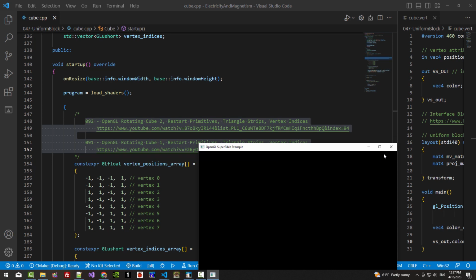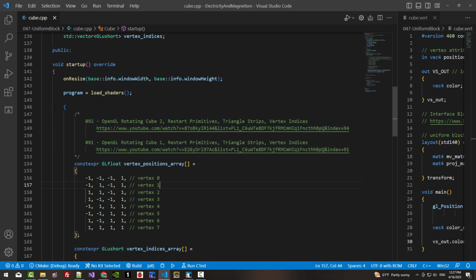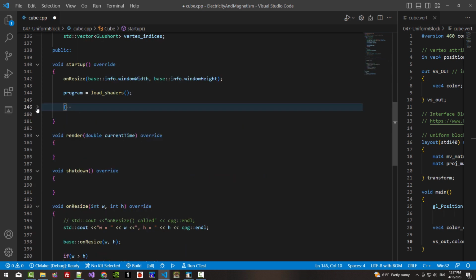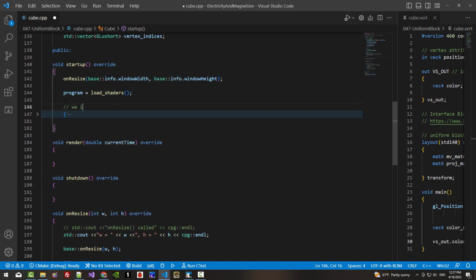Now I will close it. I will disable these. Then fold it up. We initialized vertex positions and indices for our cube.